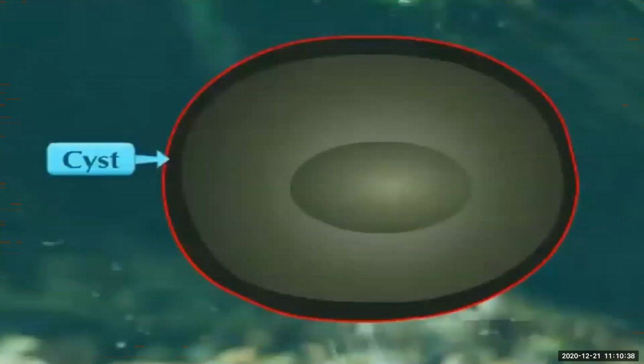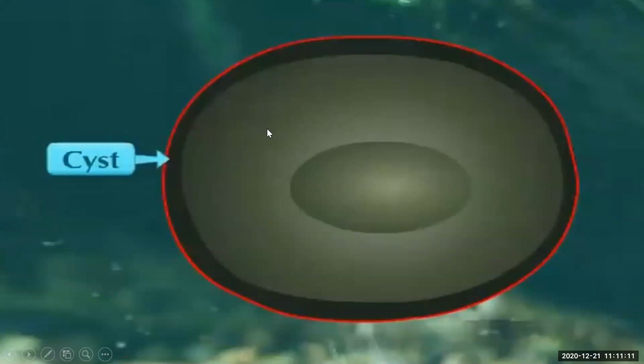See, that protective covering is around the plasma membrane, and inside it you will find a fluid, that is nothing but the cyst. A cyst is a liquid filled sac or bladder, or you can say a cavity around an animal or plant containing a liquid secretion. Here, the amoeba forms a cyst around himself, and he is inside that cyst.